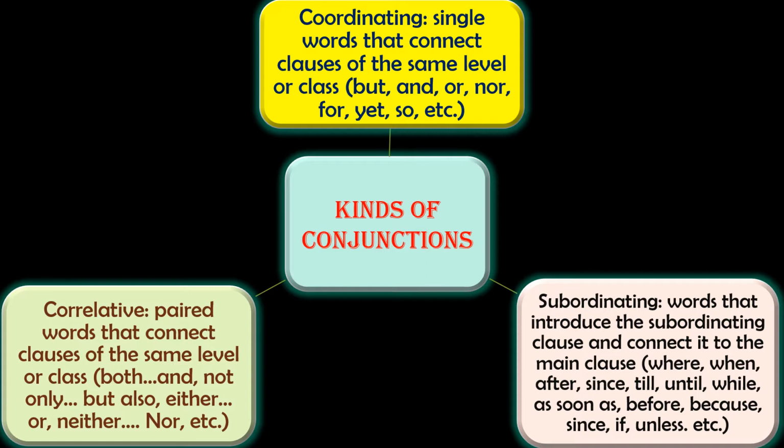These are the paired word examples of correlative conjunctions, right? So coordinating conjunctions have a single word, correlative conjunctions have paired words, right?